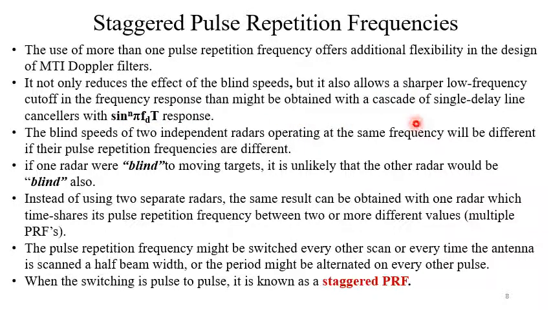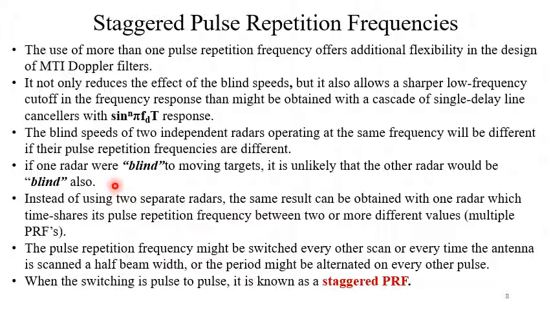The blind speeds of two independent radars operating at the same frequency will be different if their pulse repetition frequencies are different. Now, if one radar were blind to a moving target, it is unlikely that the other radar will be blind also.